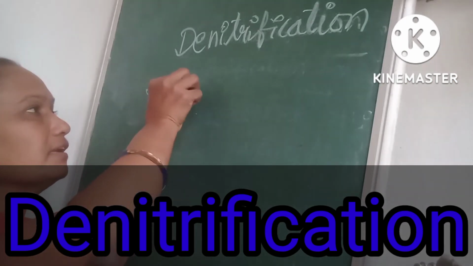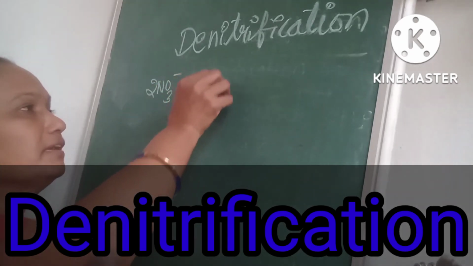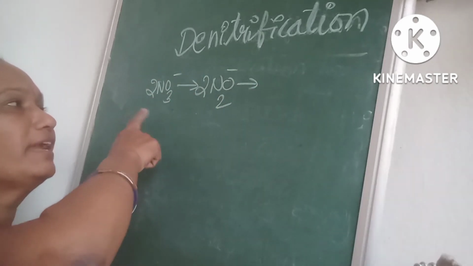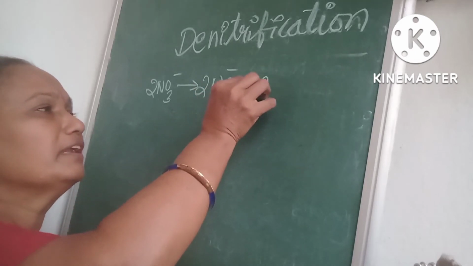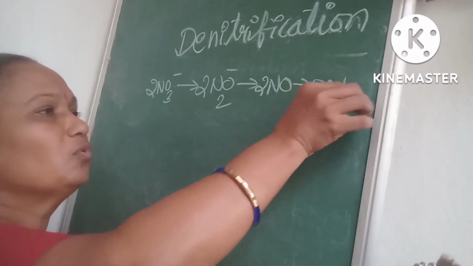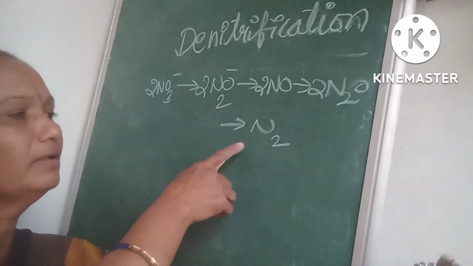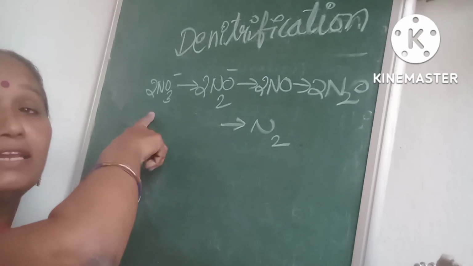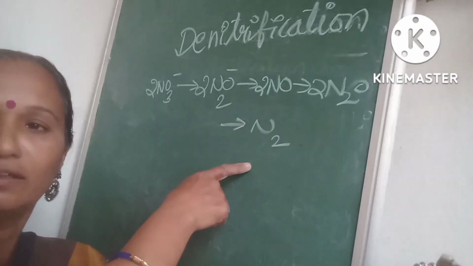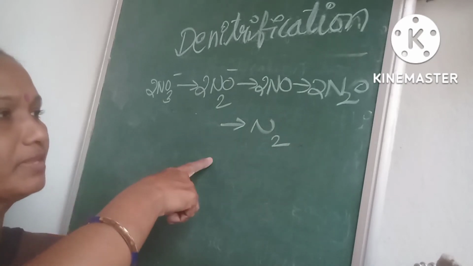Nitrate is converted to nitrite, then nitric oxide, then nitrous oxide N2O, and then nitrogen gas. So in this way they are converted step by step.